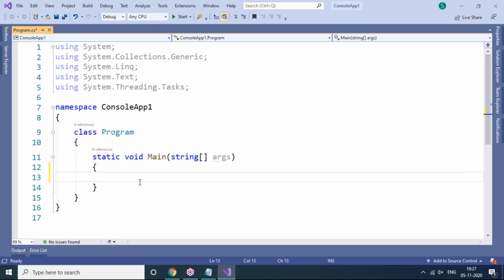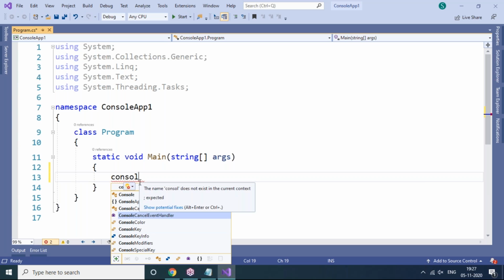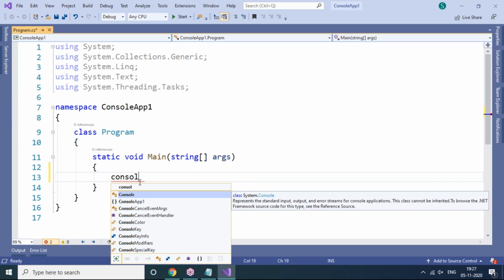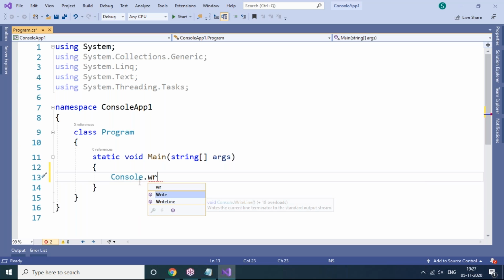I am going to write a basic program. To display something to the user in the console window or output window, I need to use Console, which is a class. As soon as I type Console in my program, you can see IntelliSense coming up. From that you can directly press enter to capture it. Now Write and WriteLine are there. These two are methods actually. Whichever method you want, you can take it, no problem.